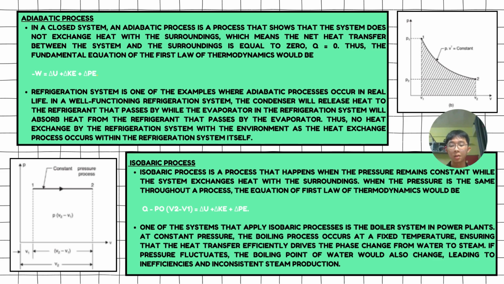The second process is isobaric process, which is a process that happens when the pressure remains constant throughout a process. One of the systems that apply isobaric process is the boiler system in power plants. At constant pressure, the heat transfer efficiently drives the phase change from water to steam. If pressure fluctuates, the boiling point of water will also change, leading to inefficiency and inconsistent steam production.